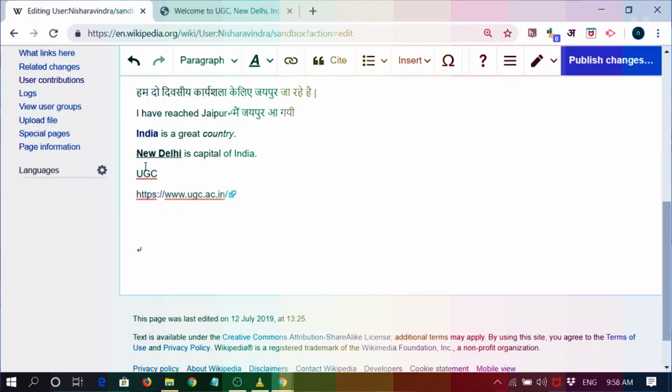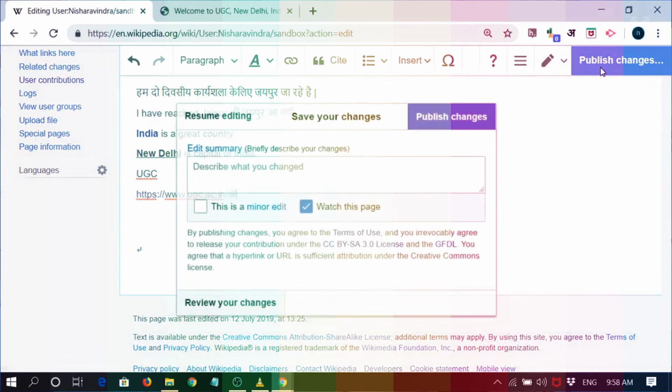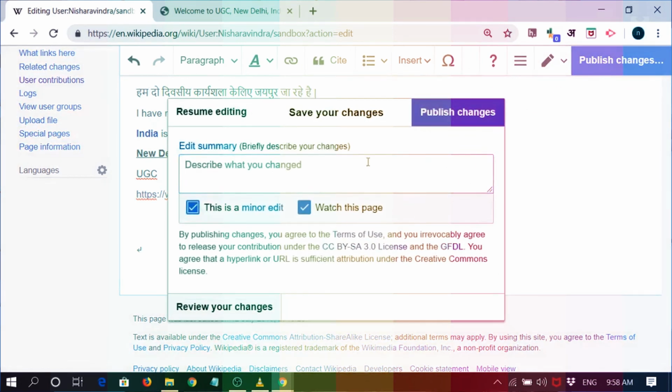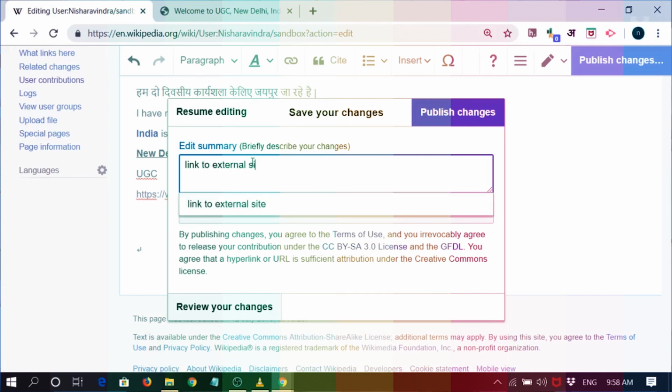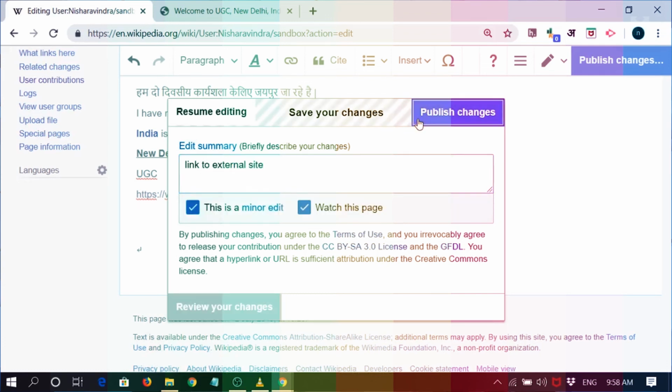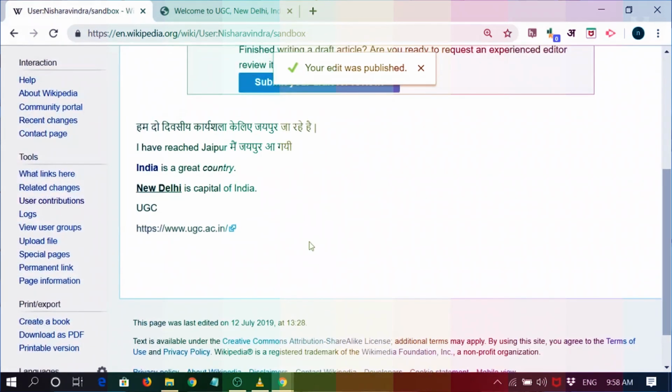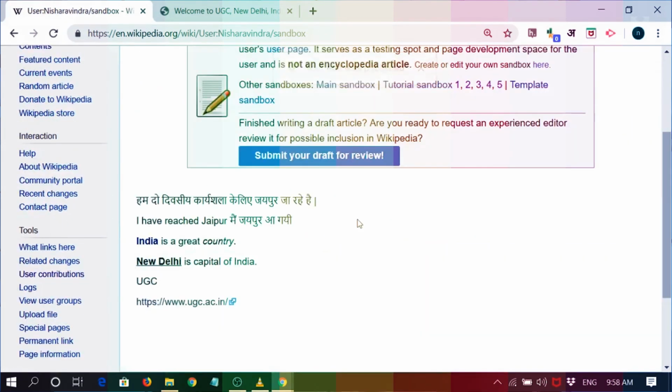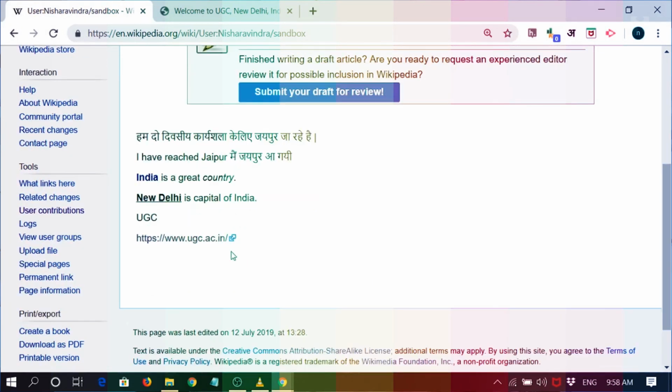So once I click on UGC, I'll have to first go to the UGC site, click on that, copy the link, and then if I come here, just see I've copy pasted, and see a kind of symbol comes in which shows that it is an external site.